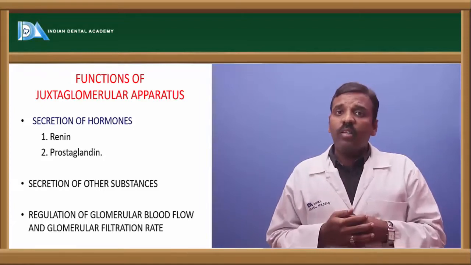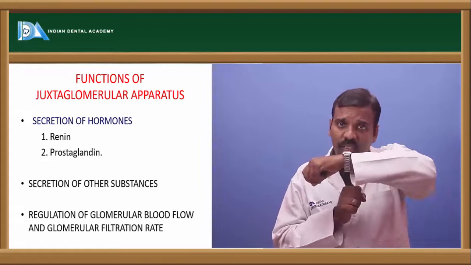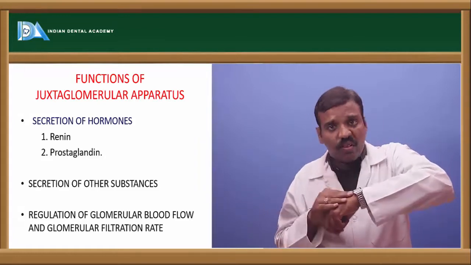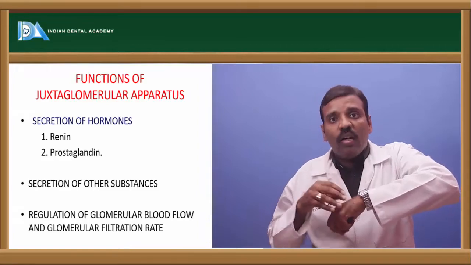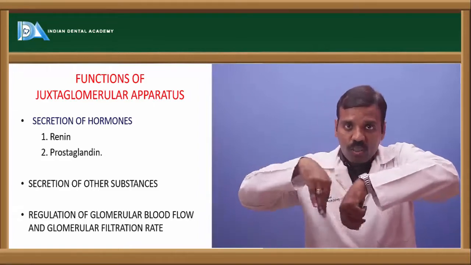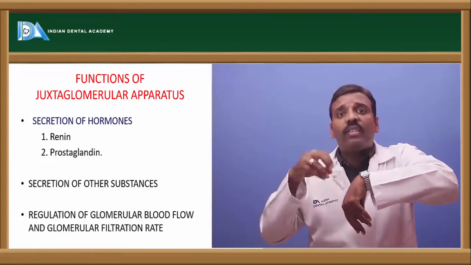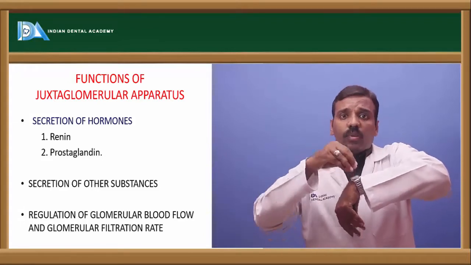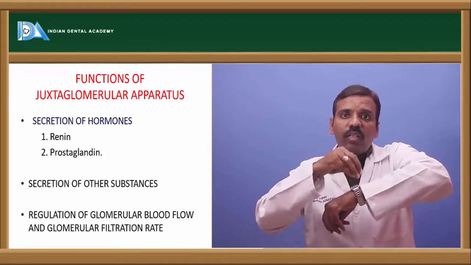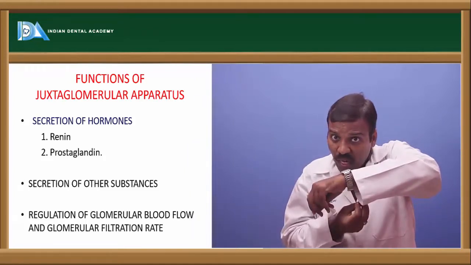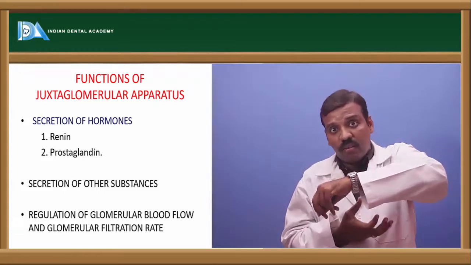The juxtaglomerular cells are the fixed cells, and when the pressure is increased in the afferent arteriole, the macula densa, which is present between the afferent arteriole and the efferent arteriole, comes near the afferent arteriole and applies pressure on it. Below this we have the juxtaglomerular cells, isn't it?